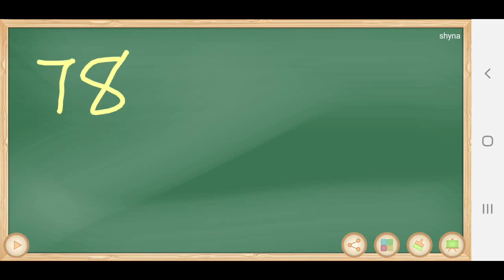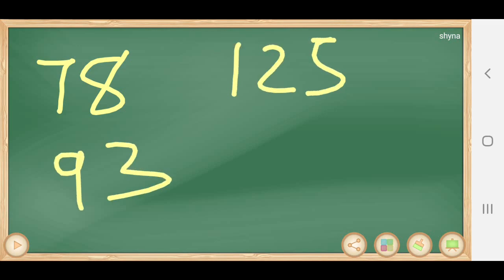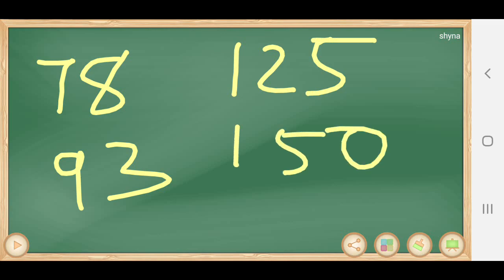78, 93, 125, 150. These four numbers you write now. 78 is 70 plus 8. 93 is 90 plus 3, isn't it? 125, how can you write? 100 plus 25, 100 plus 50, like that, and so on. Okay, try well and send.